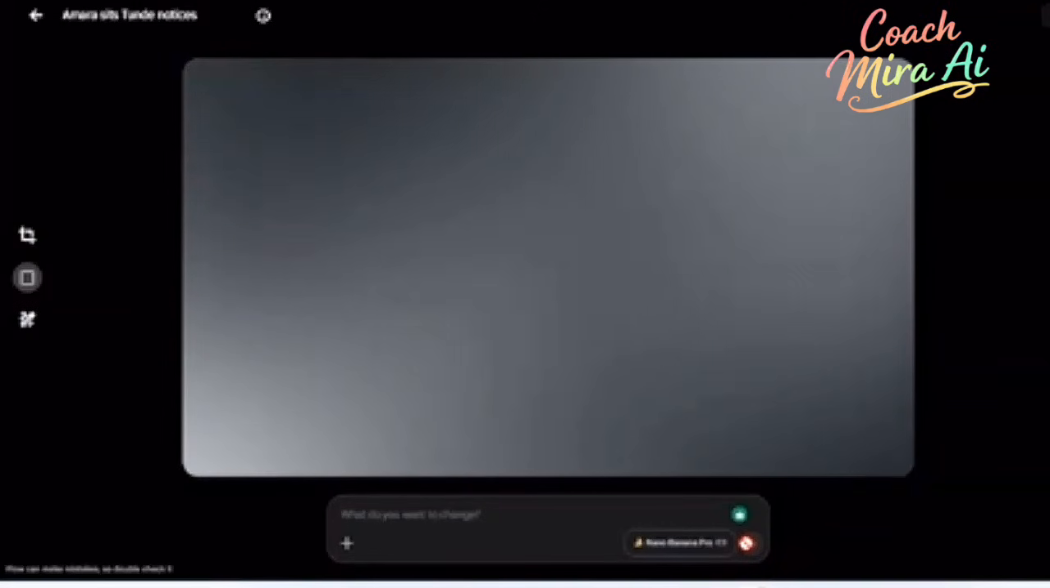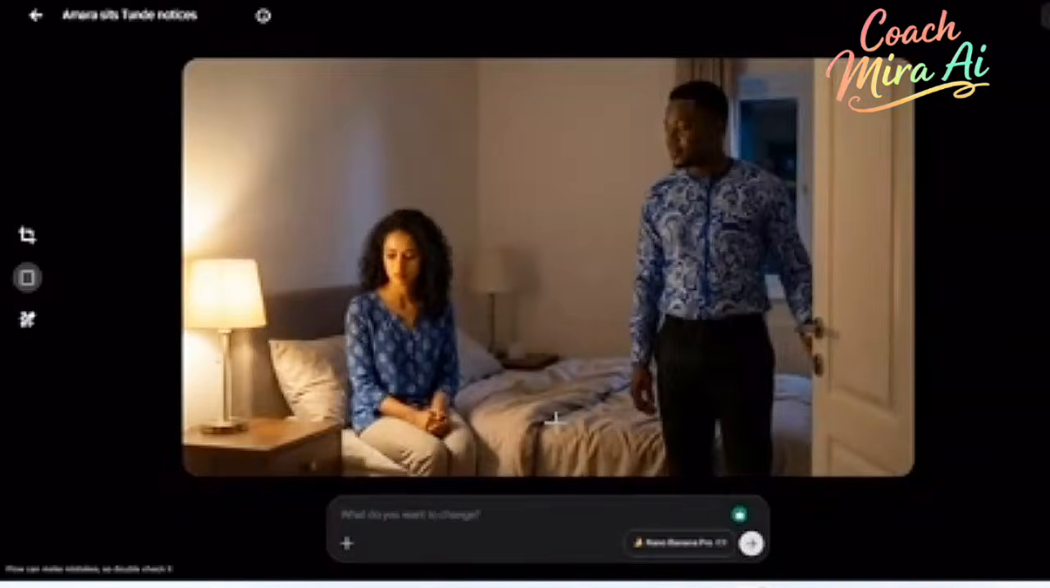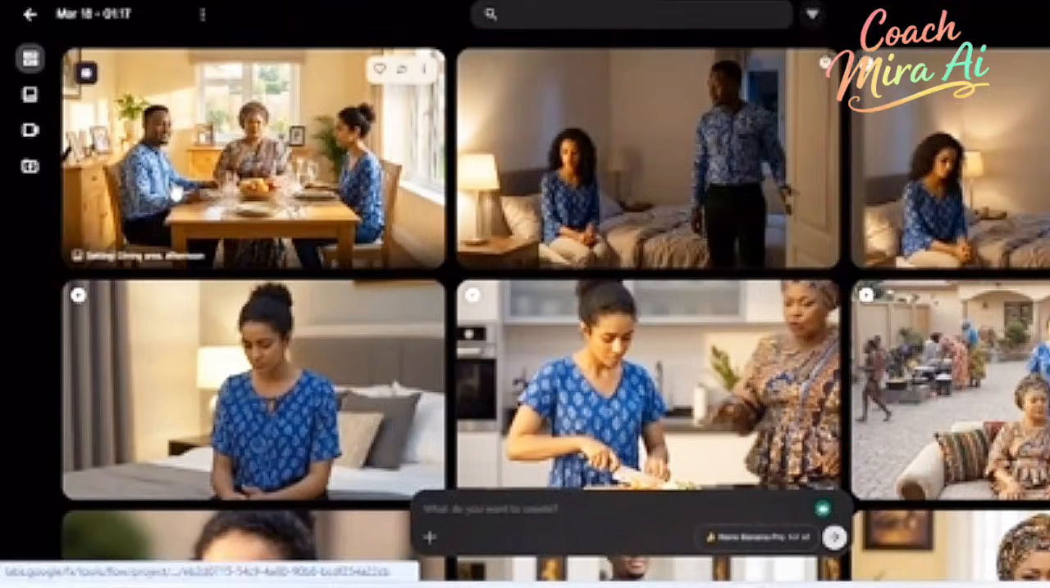Okay, let's see the result if it's going to remove the book. Wow, can you see that booklet that was on top of here, it has been automatically removed. Now I have successfully generated this image.